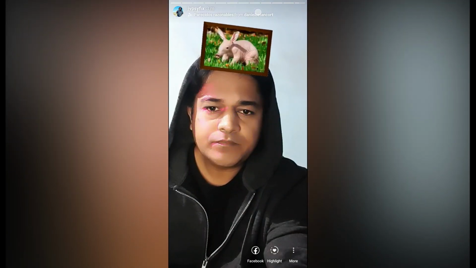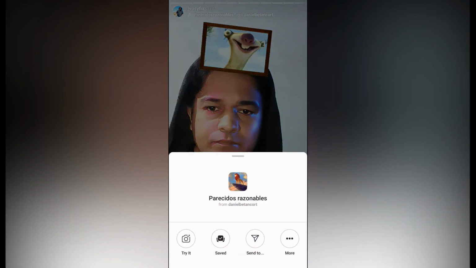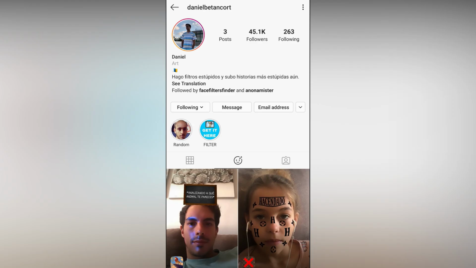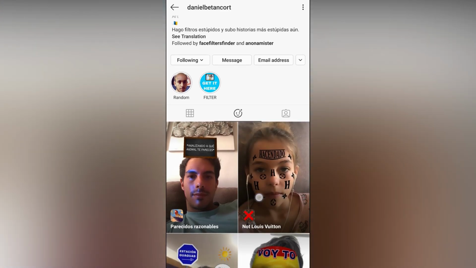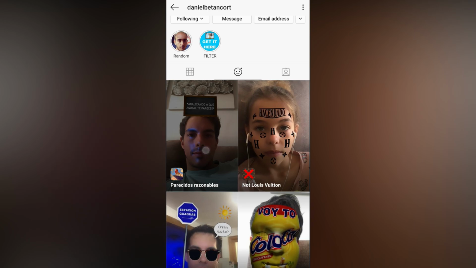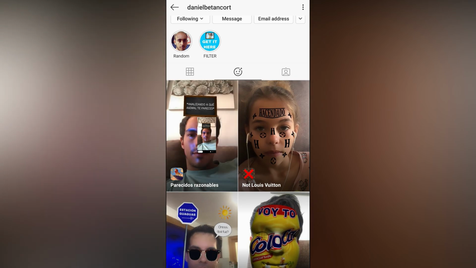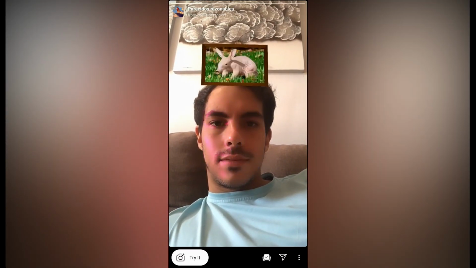To get this filter, you can go to the creator profile. The creator is Daniel. You can follow him to unlock all his filters in your camera tray. So this is the filter. Tap on Try to try the filter.